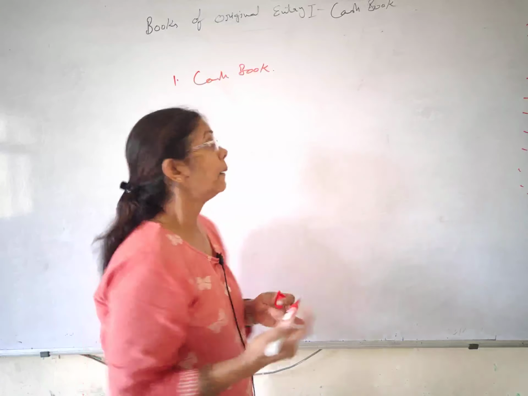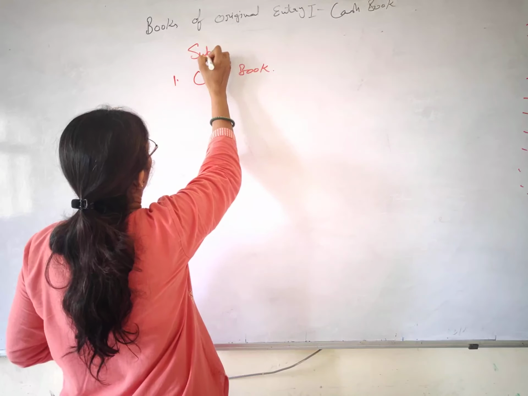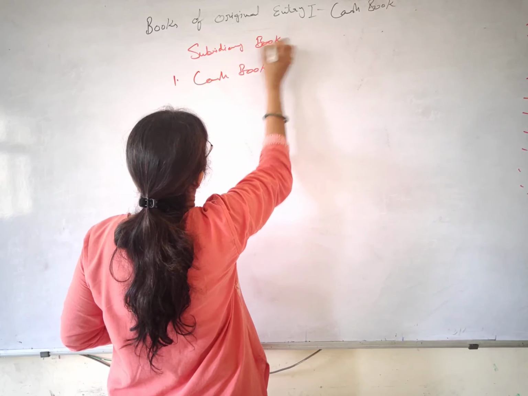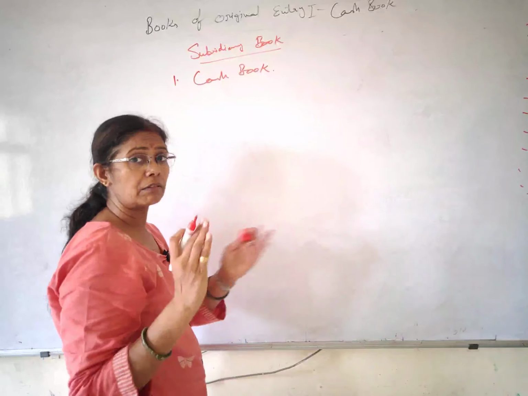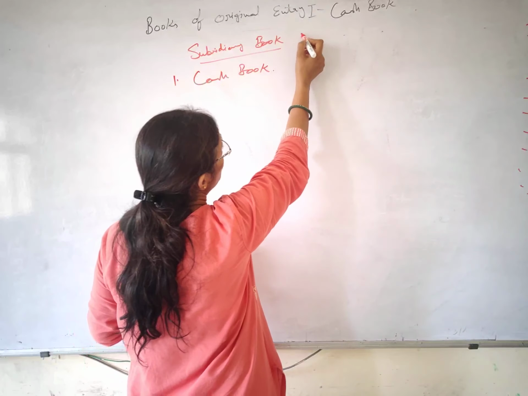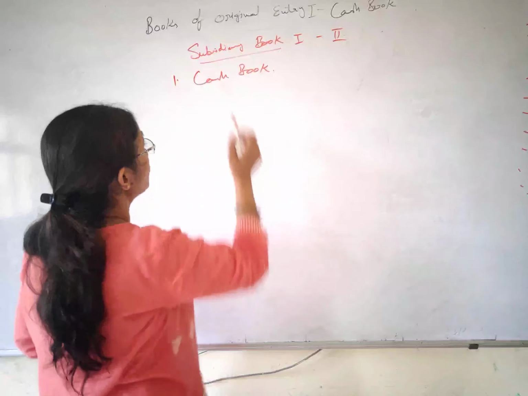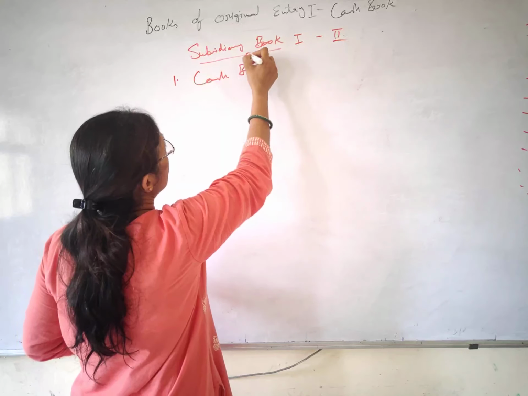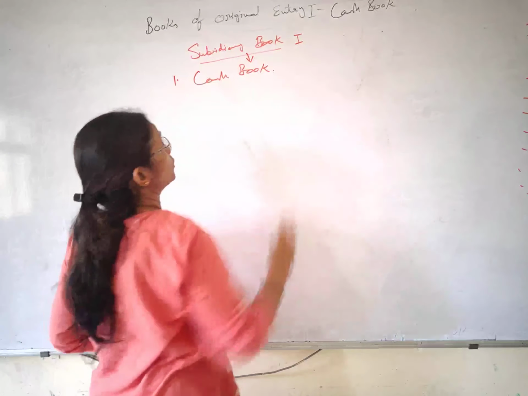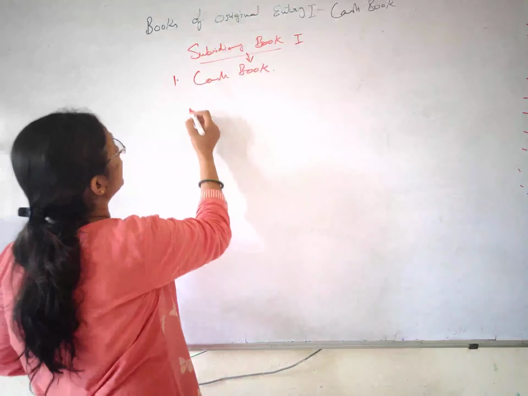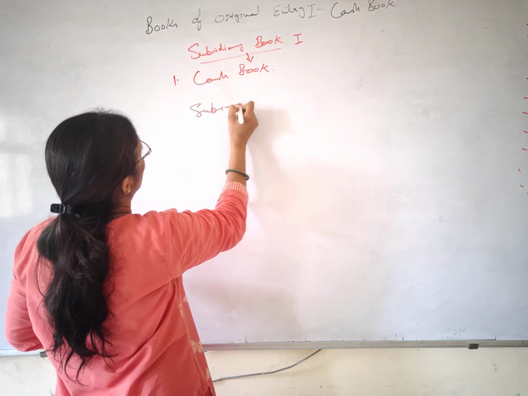What do these subsidiary books contain? We have divided these subsidiary books into two parts, part number 1 and part number 2. So subsidiary book part number 1 contains the cash book. And the second part of your subsidiary book,